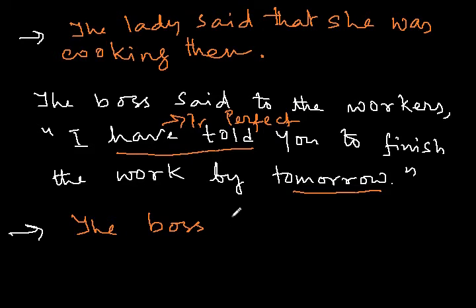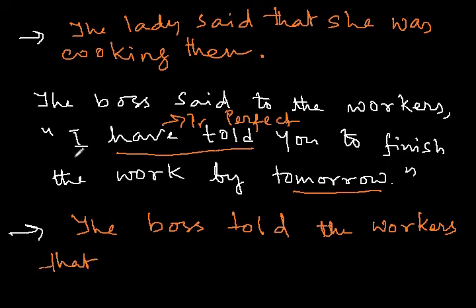So the boss told the workers. Don't put to here, this is wrong. The boss just told the workers. Now the linking word that. Here I is referring to the boss. So I becomes he, since this is a male figure.